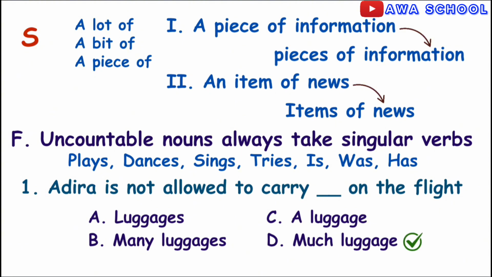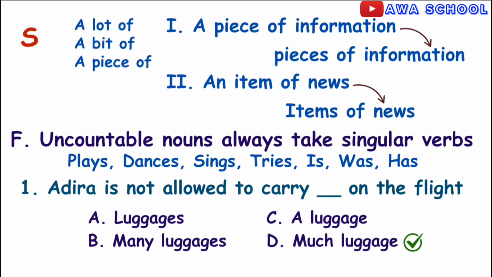Much luggage. Why? Because much is one of the determiners that can go with uncountable nouns. Remember, we can't add s to uncountable nouns. Exactly. That's why D is the answer.